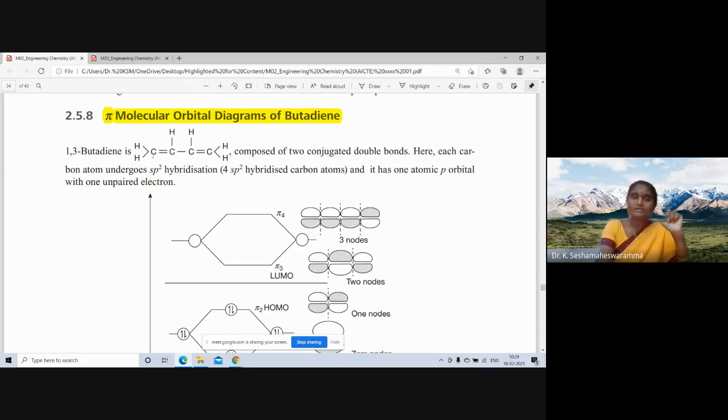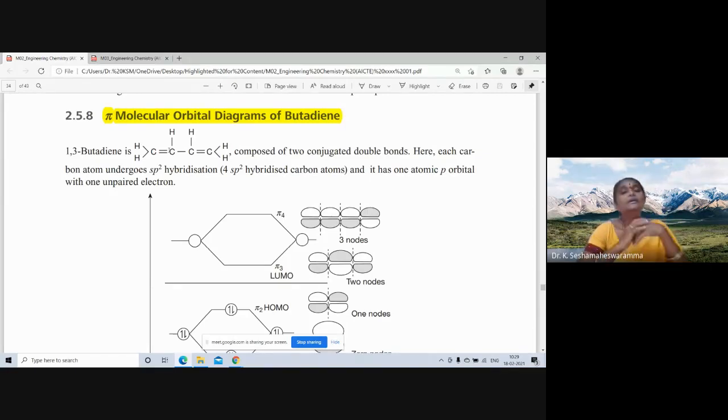Now we are explaining only pi molecular orbitals. For formation of 1 pi bond, it requires 2 p orbitals, 1 p orbital from 1 carbon and another p orbital from another carbon.